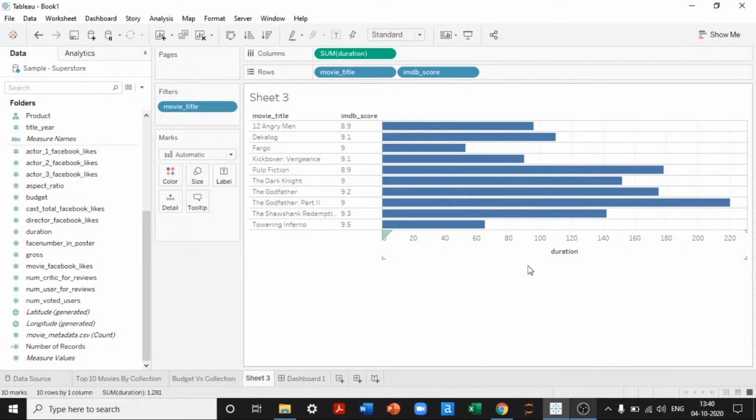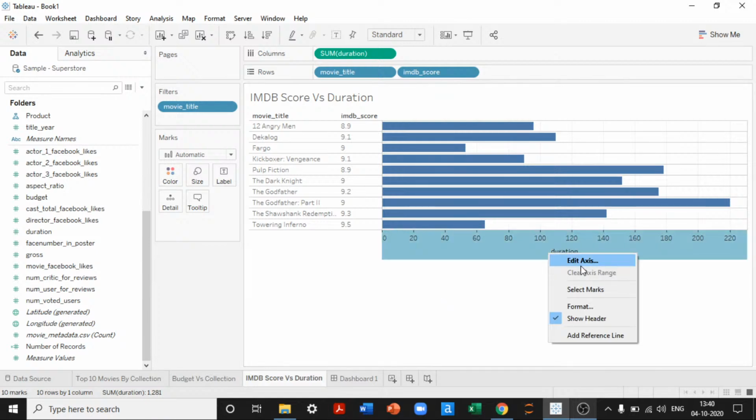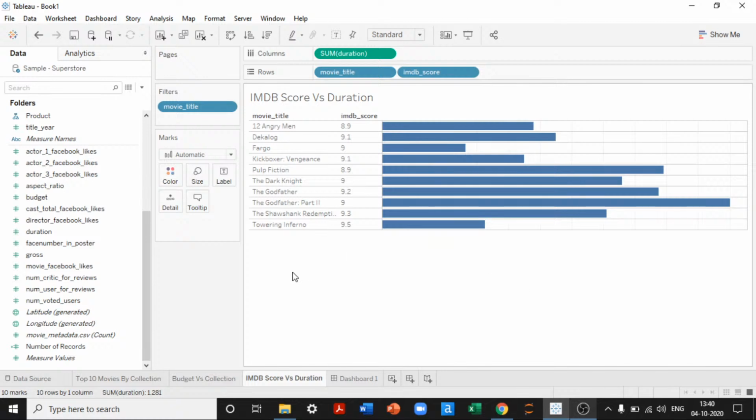Perfect. So what I wanted to do here is I would like to see IMDb score versus duration. I would like to see if any relationship is there between IMDb score versus duration. If the duration is less, will the score be high? I just wanted to check that with this chart. So I'll just deselect this.